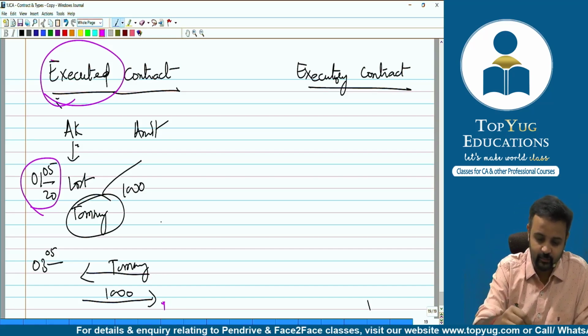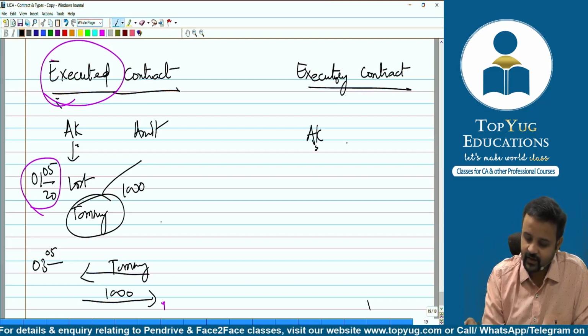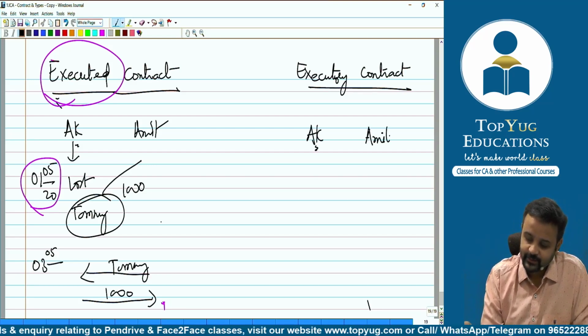So going by the same example, Akanksha will say, wow, I'm a hit today, right? Yes, Akanksha. So what is happening here?